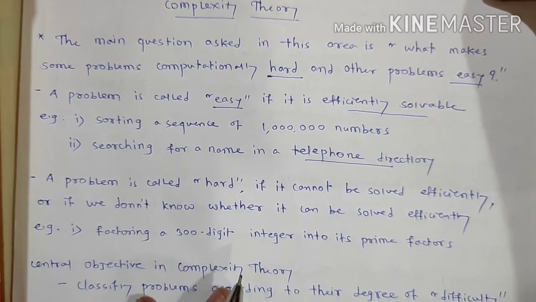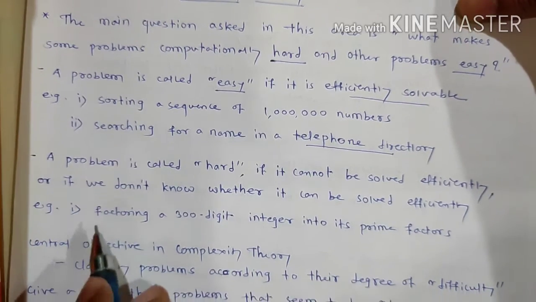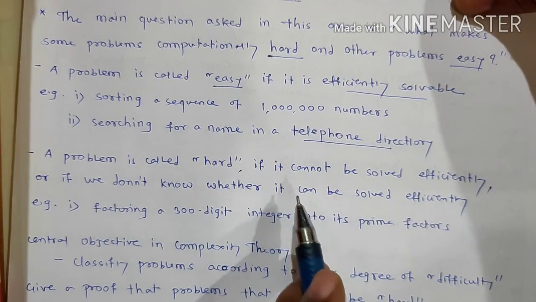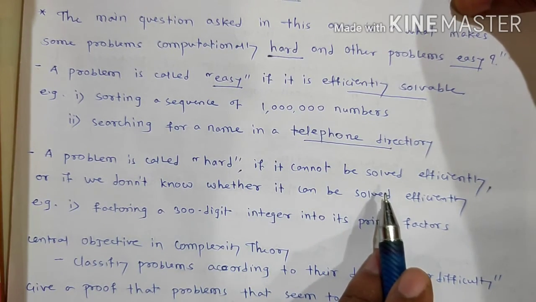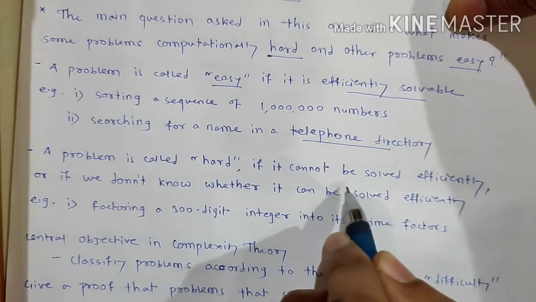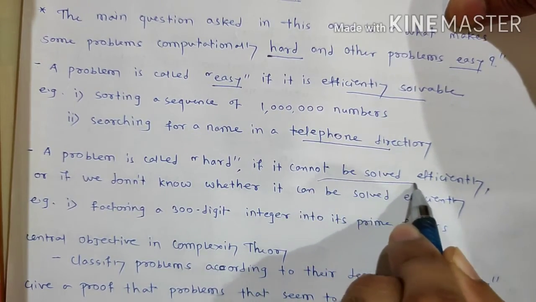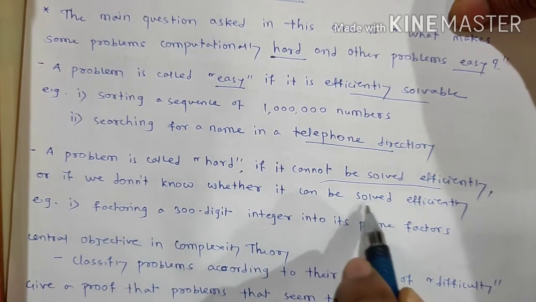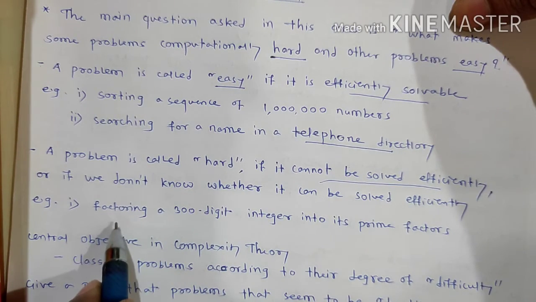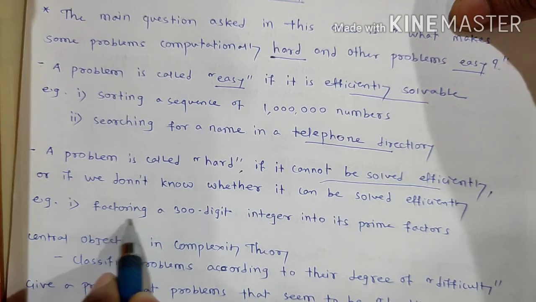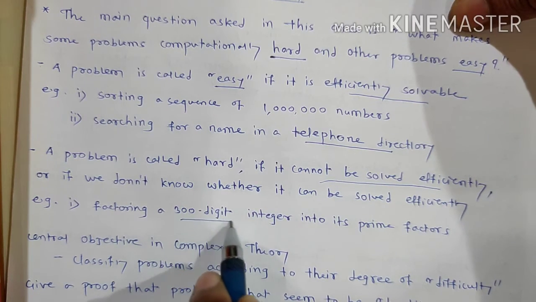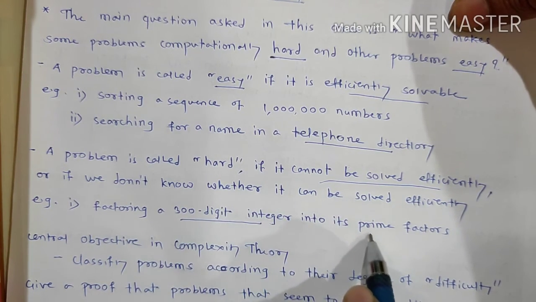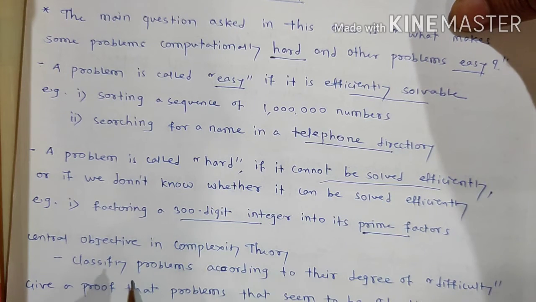Then the hard problems. A problem is called hard if it cannot be solved efficiently, or if we don't know whether it can be solved efficiently. For example, factoring a 300 digit integer into its prime factors. This is a computationally hard, or complex, problem.